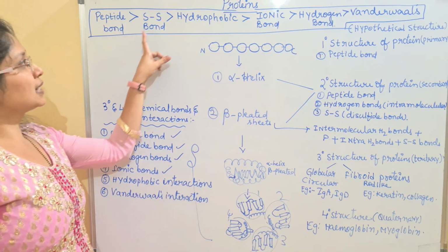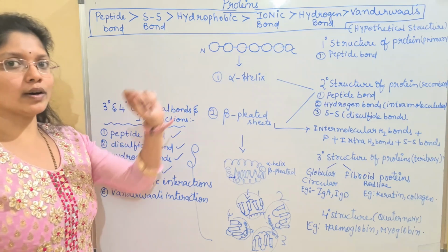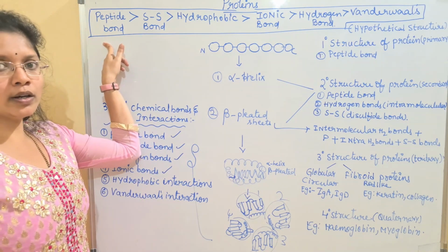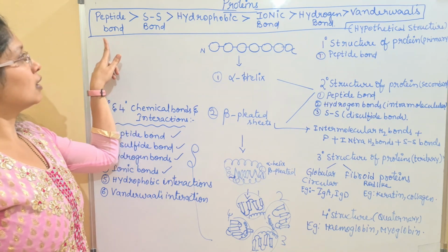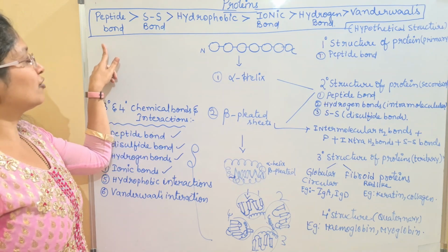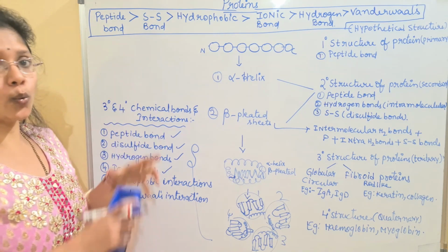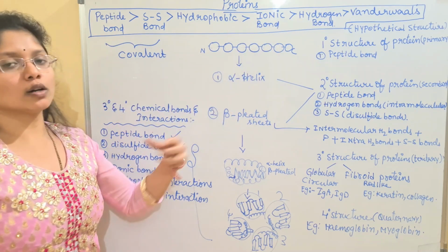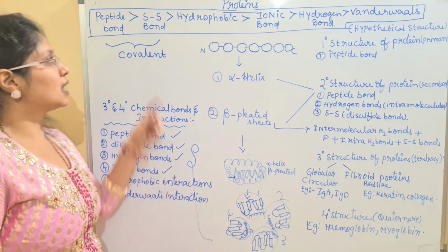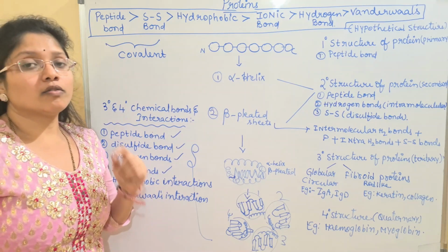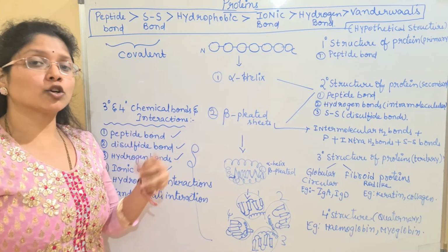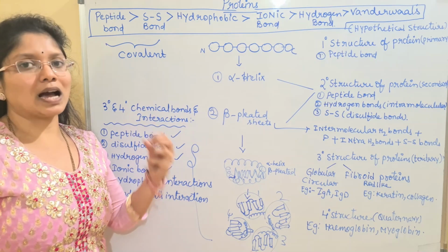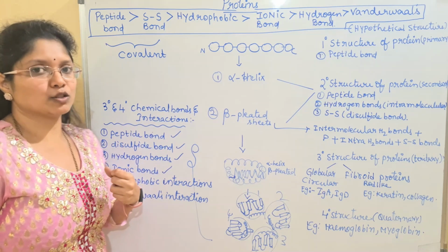Mainly if you see the interactions here in order, the peptide bond is the strongest bond. Why? Because it's a covalent bond. The first two bonds will come under the covalent, and all the remaining interactions and bonds are said to be non-covalent interactions. The covalent bonds are mainly formed by the sharing of electrons between an electropositive and an electronegative atom, and hence they are said to be the strongest bonds.